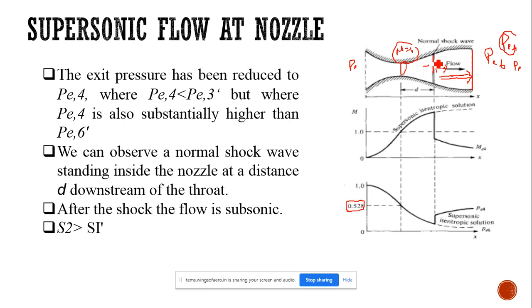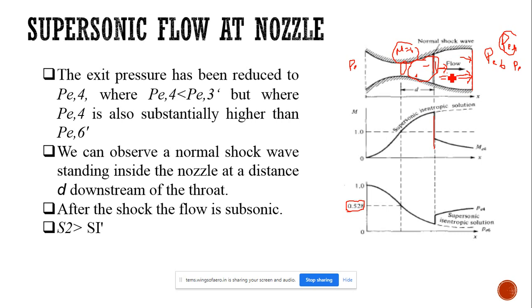But still, only after the normal shock leaves the nozzle will we be getting the supersonic expansion. Otherwise, in the divergent section, up to the shock we will be getting supersonic flow. After the shock we will be getting subsonic flow only. That is the problem. So up to this point we will be having supersonic flow, and after that the flow will be subsonic only.